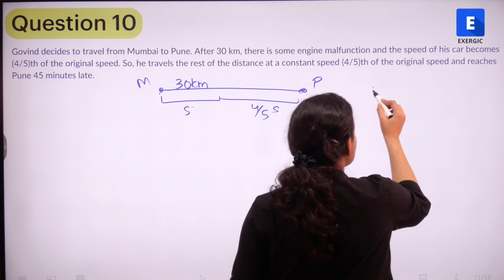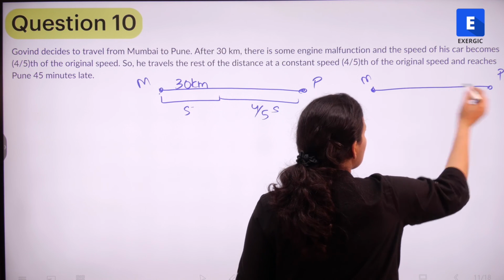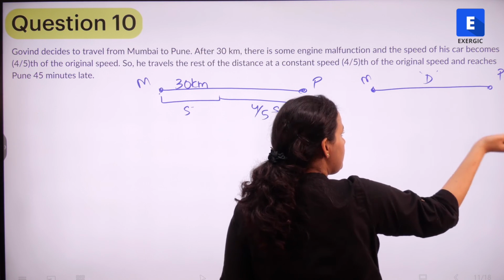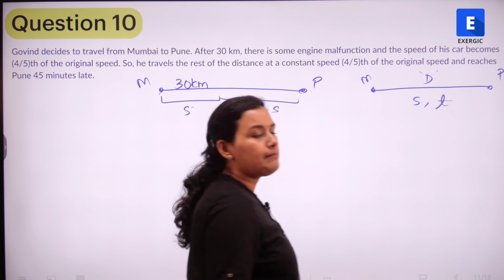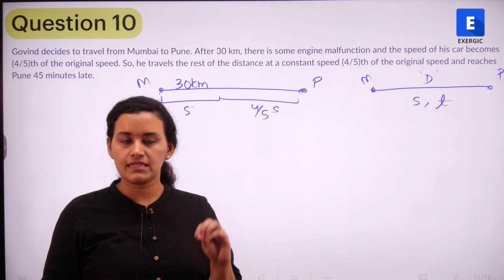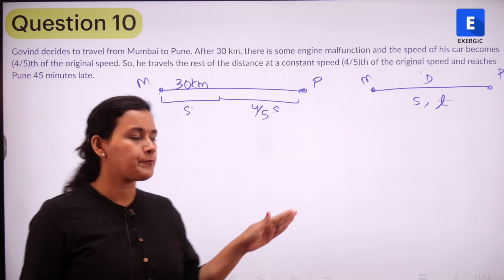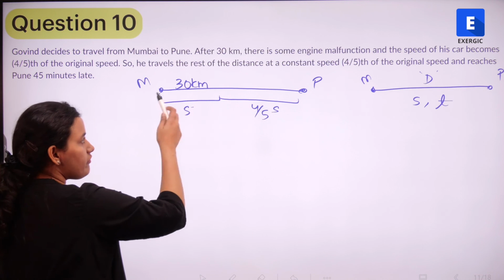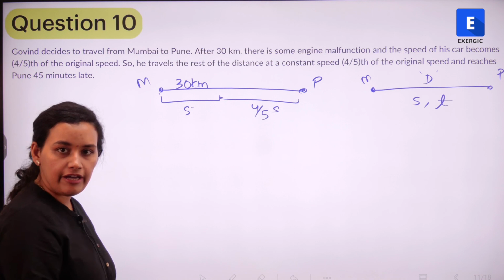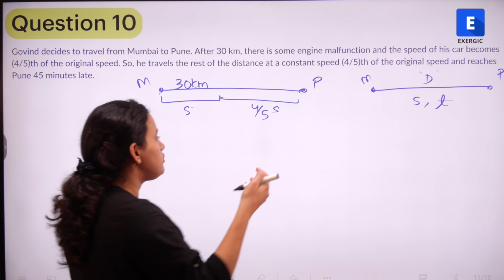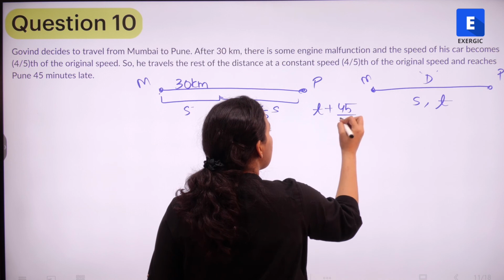Let us look at the original situation also. Suppose this is Mumbai and Pune and the original distance is, let's say, D. So if he is traveling with speed S, he is going to take time T, given there is no malfunction as is planned. However, there is some malfunction after 30 kilometers, because of which his speed is decreased to 4/5 S. If speed decreases, time is going to increase, and the time that he is going to take is 45 minutes more.